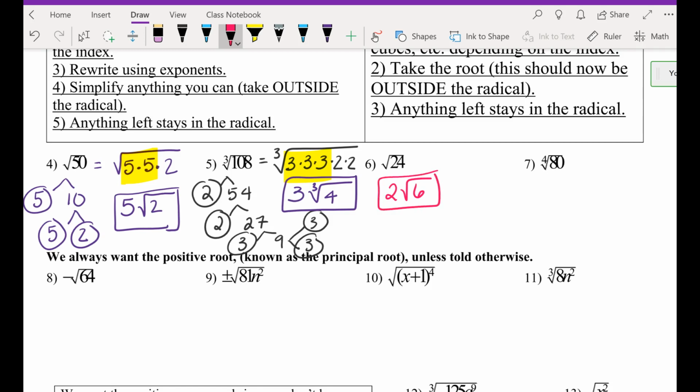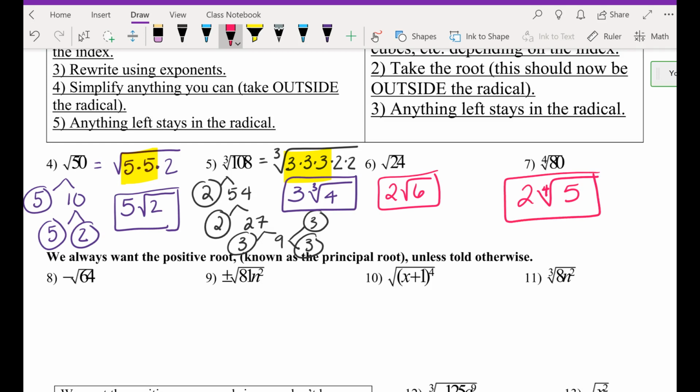Example 7. Ashley, final answers. 4th root of 80. 2 radical, and then fourth index? Yeah. 2 fourth index. Guys, be very mindful of writing that index in there. If you don't have that 4, then I'm assuming it's a square root, right? Square root is very different from fourth root. Okay? So be mindful of writing your index.